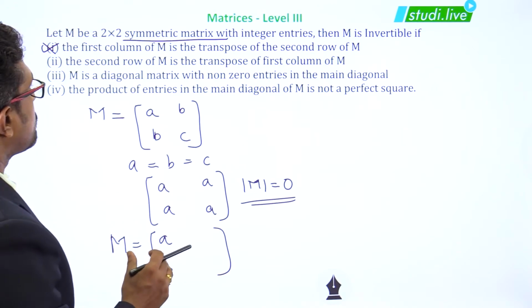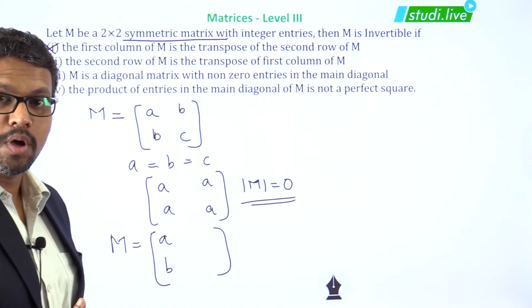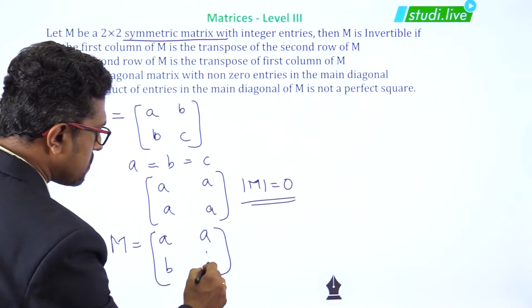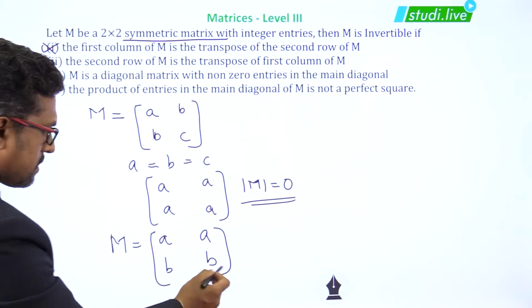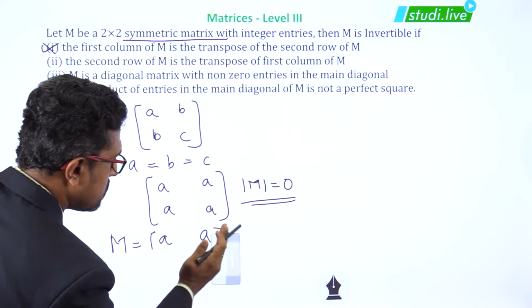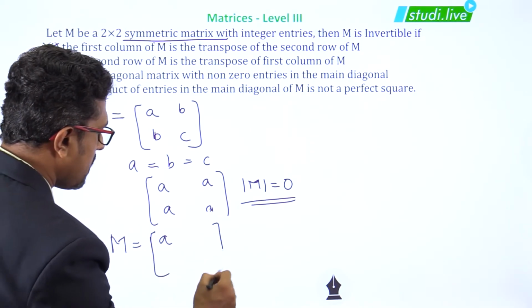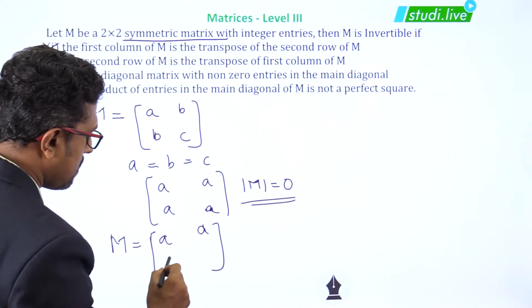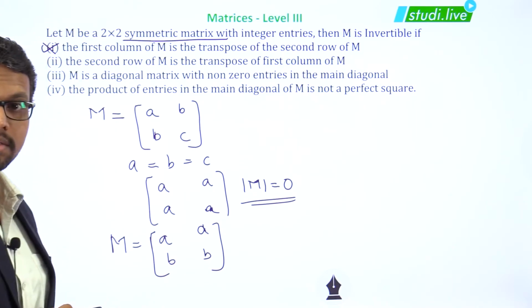The second row is supposed to be the transpose of the first column, so again you will get AB. Indirectly, we have again been given the same condition.